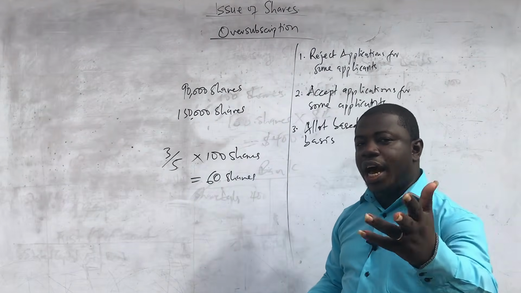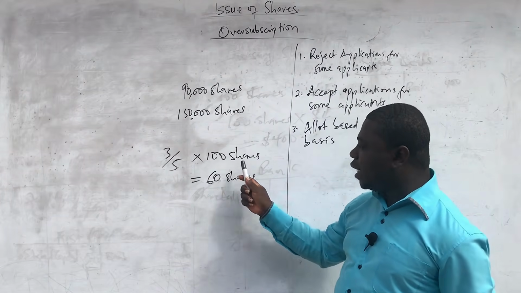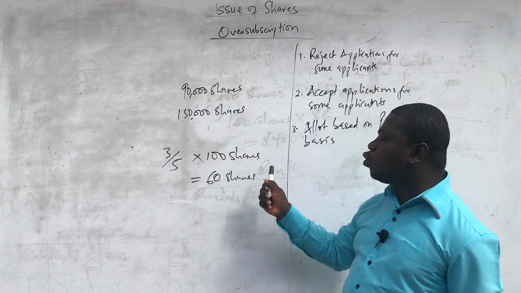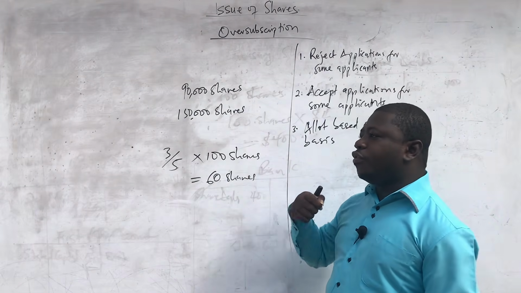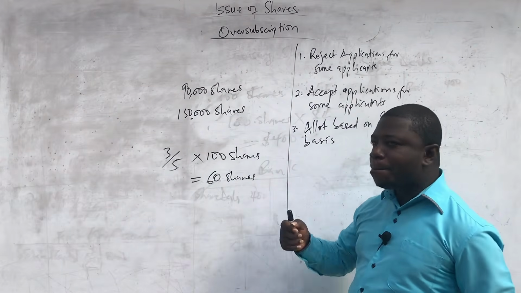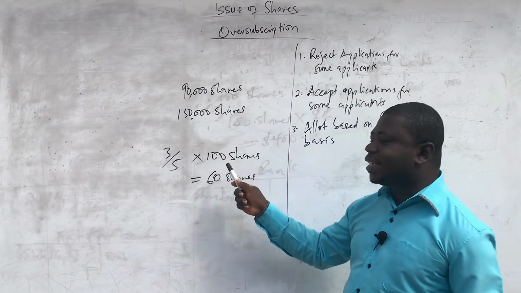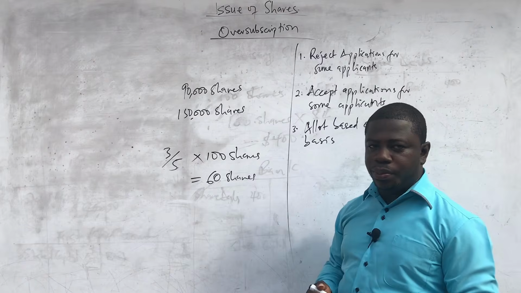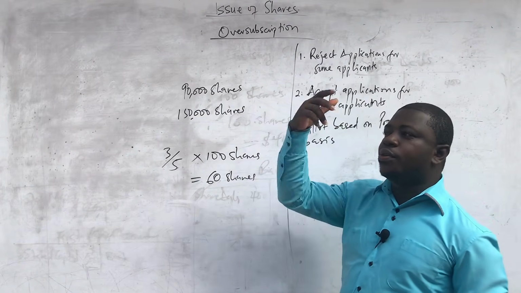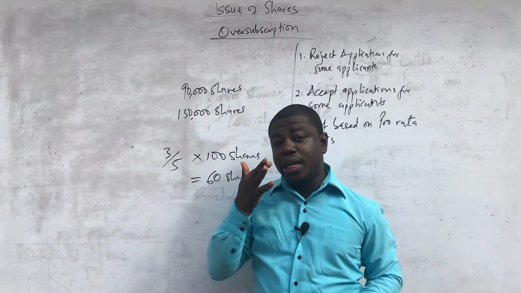It's like you owe me, I owe you. We owe the shareholder for 40 shares on application, but the shareholder also will have to pay allotment on the 60 shares. So instead of refunding the cash back to the shareholder, we are rather going to set off the excess application money against the allotment money that the shareholder will come to pay. Even if that money is still more than the allotment money, it will go and offset the cost. So that is the meaning.